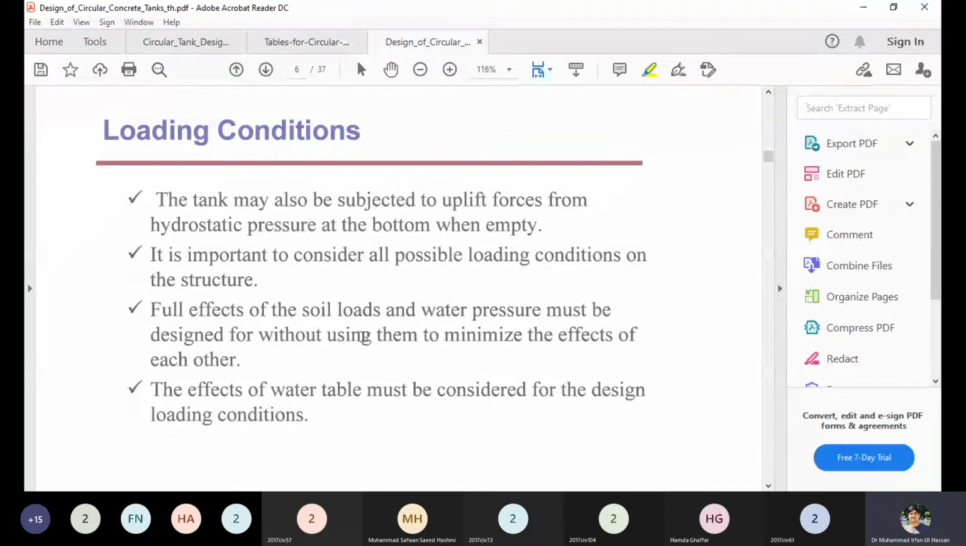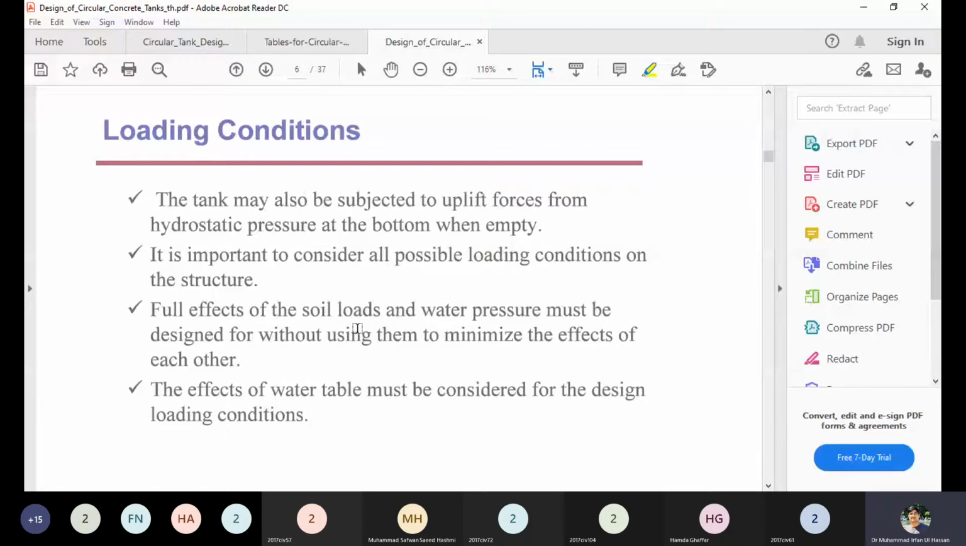The summary of the loading conditions is that the tank may also be subjected to uplift forces from the hydrostatic pressure at the bottom when empty. This is an additional point: when you know that the soil water table can rise in that area, the uplift pressure should also be checked.